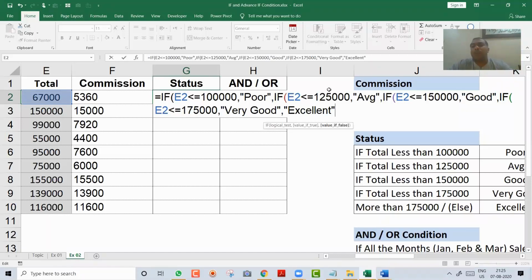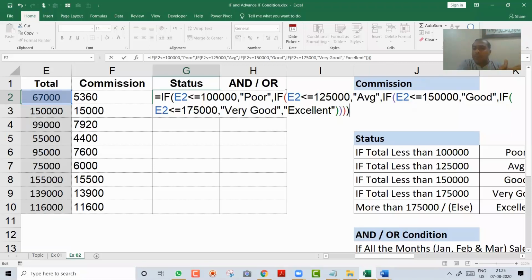Okay, now what? How many IFs have you written? 1 IF, 2 IF, 3 IF, 4 IF. So 4 brackets you will close. Remember, I say 1, 2, 3, 4 till the black bracket. Actually you have colors. I don't want to go into that, but still, this is a green bracket. When I close, this is a green bracket for this. I close one more bracket, this is purple. I close one more bracket, this bracket is red, and I close one more bracket.